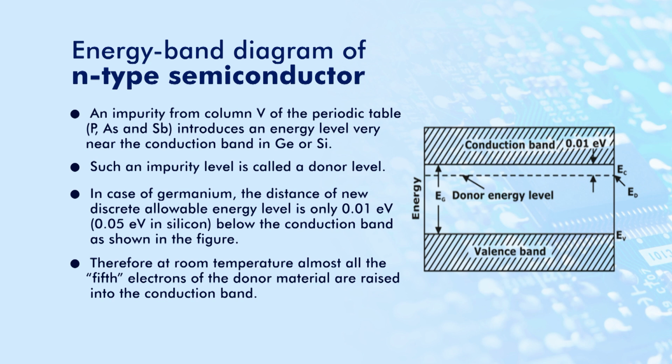And now, the transition of the electron at room temperature due to this fifth electron is done very easily. There is one point that could be noted. The n-type material as a whole is electrically neutral, since ideally the number of positive charge protons in the nuclei is still equal to the number of free electrons and orbiting negatively charged electrons in the structure.